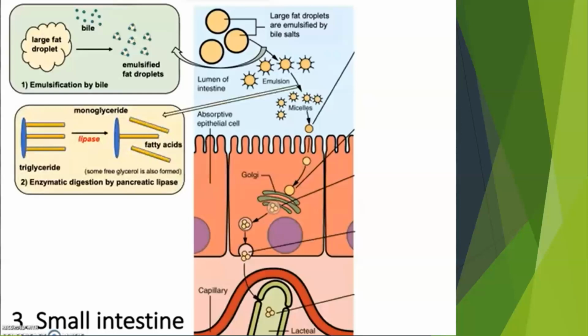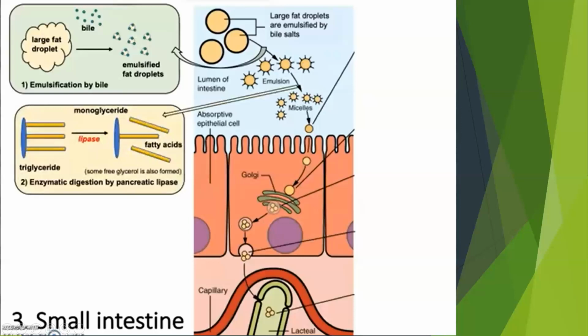Okay. So after this digestion, the products can now be absorbed by our epithelial cells through the help of micelles. But these fatty acids are surrounded with the bile salt.